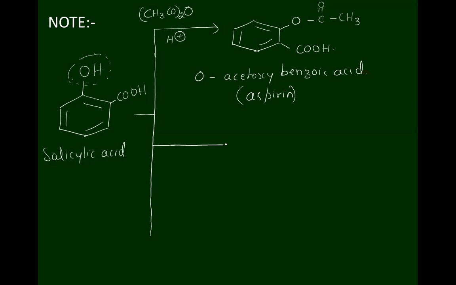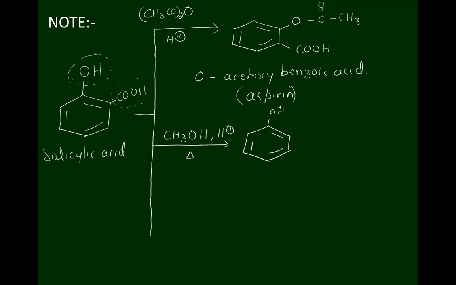When salicylic acid is treated with methanol in acidic medium and it is subjected to heating, the carboxylic acid reacts with alcohol and undergoes esterification reaction. In the first case, the OH group undergoes esterification reaction. In the second case, the COOH group undergoes esterification reaction. This OH group will remain the same.